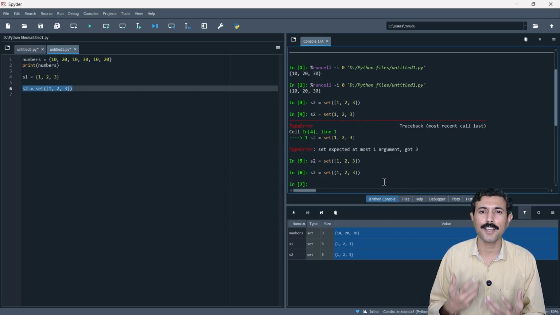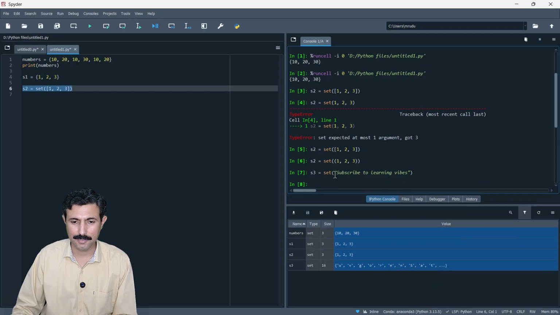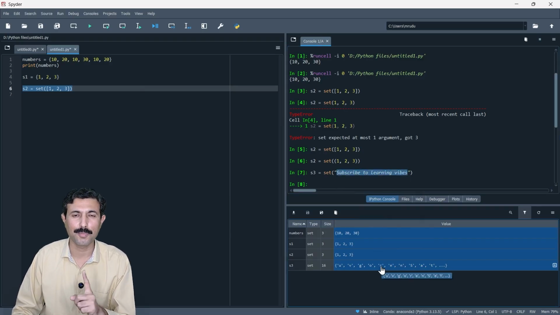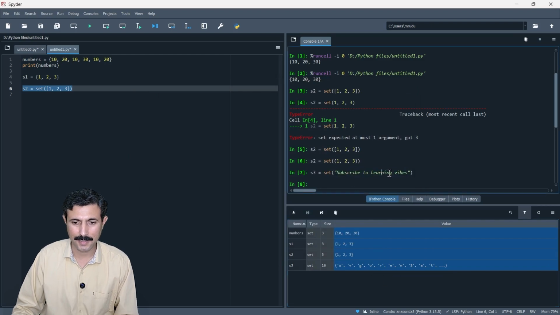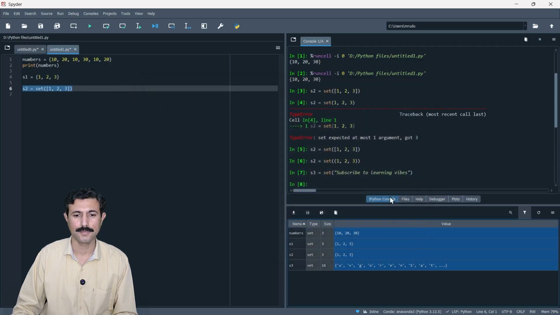And what if you want to store this as a string? So let's say I want to store something as a string, let's say I want to write "subscribe to learning vibes", and go, and this will store the string as a set. Here repeated values would not be stored multiple times. Here n is multiple times, i is multiple times. Let's open this and see. Here n is only once, i is only once. So this is how you can store a string into a set.